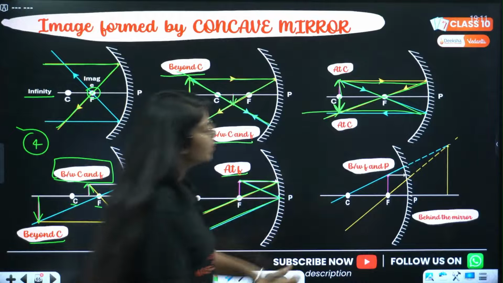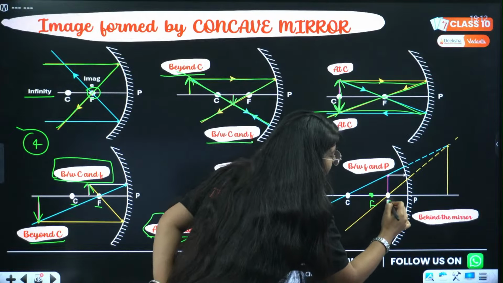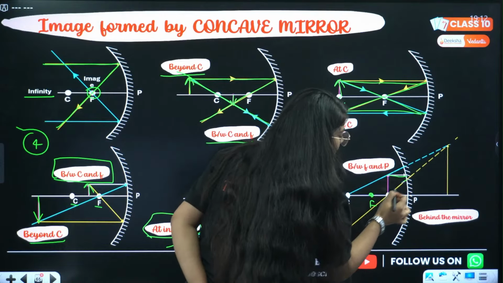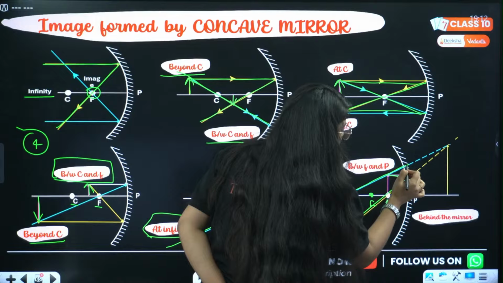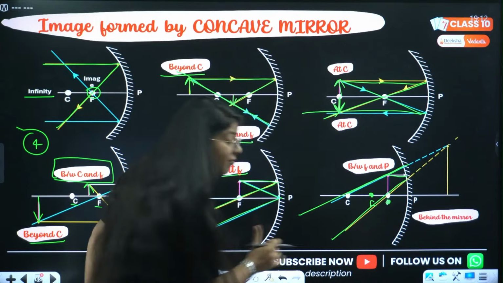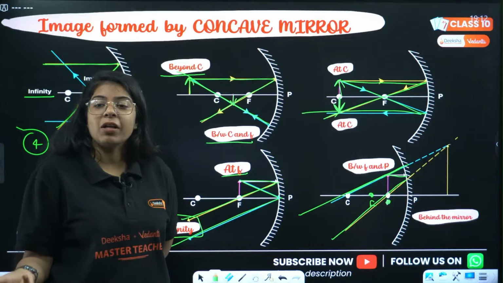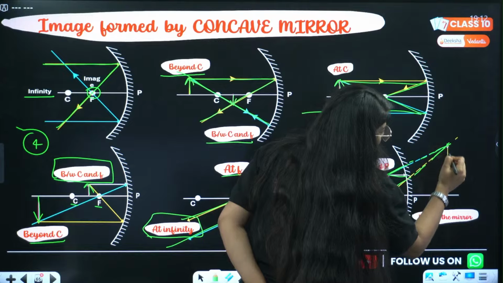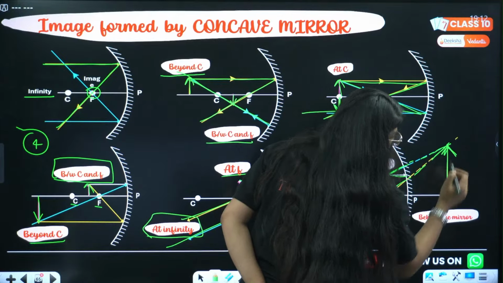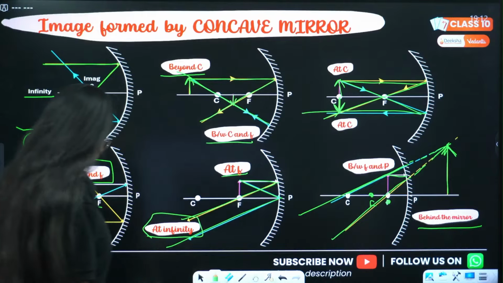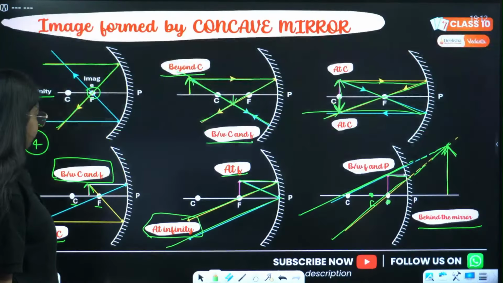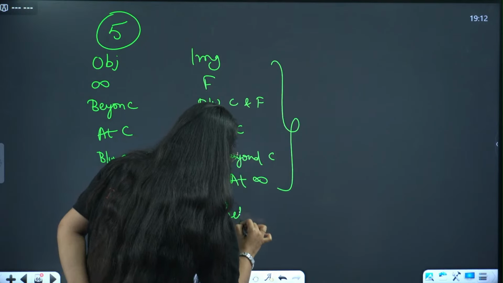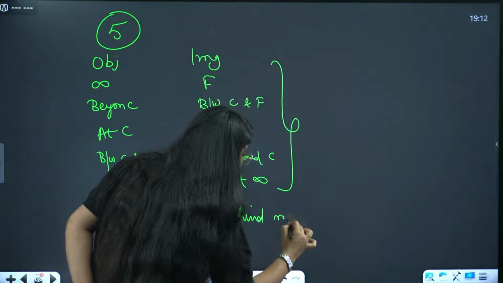This is focus here, so the object is between focus and pole. So what happened? One ray goes parallel, comes back, another ray goes into the center of curvature, comes back. Look, these are drifting apart, and when they are drifting apart they will not meet. So we extend them backwards and we can see an image is being formed here behind the mirror.